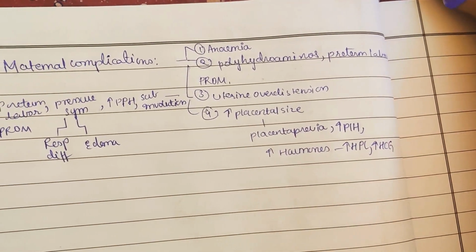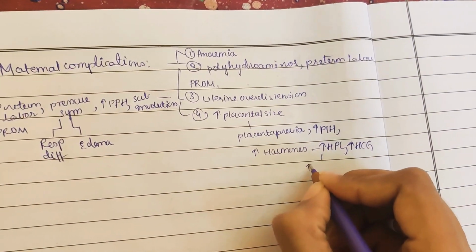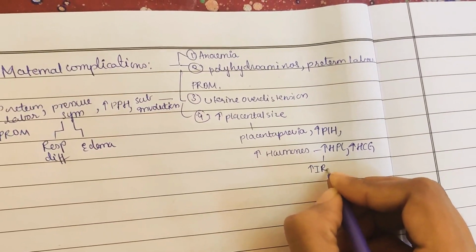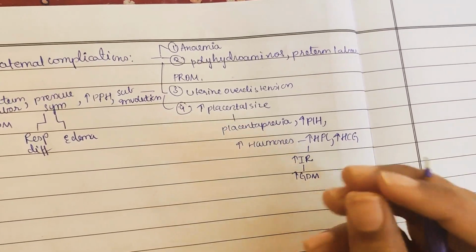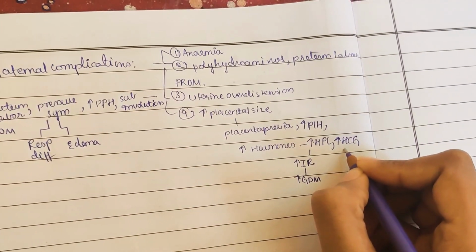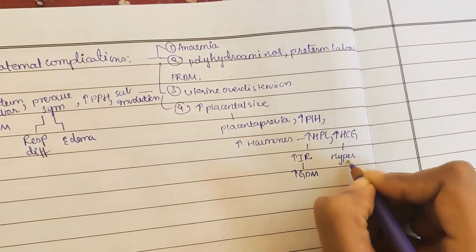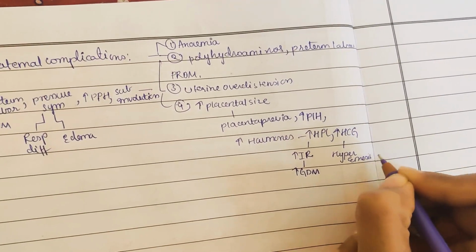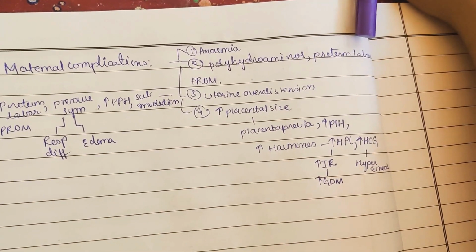Because of this increase, when the HPL increases, it will lead to increased insulin resistance, and because of that the chances of GDM, gestational diabetes mellitus, are more, especially in twin pregnancy. And HCG, human chorionic gonadotrophin, will lead to hyperemesis gravidarum, that is more vomiting sensations when compared with normal pregnancy. So these are all very high complications.